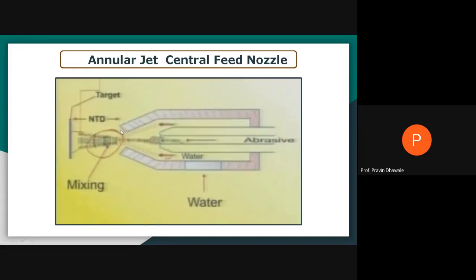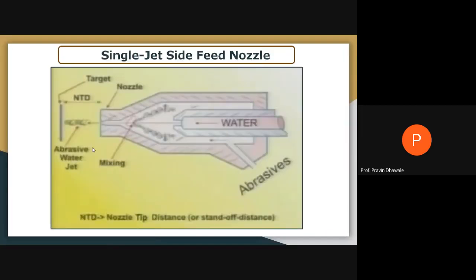NTD, nozzle tip distance, opening to the upper surface of the workpiece. Mixing will be carried out when this water along with the abrasive comes out from this nozzle, and at the same time you are getting a high velocity abrasive water jet. Are you getting the difference between these two?